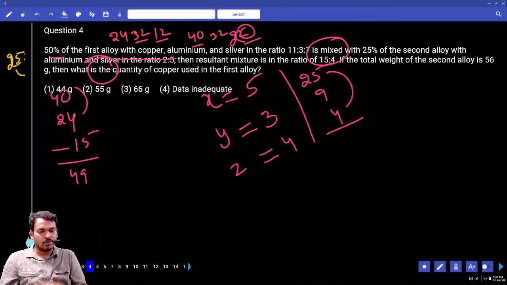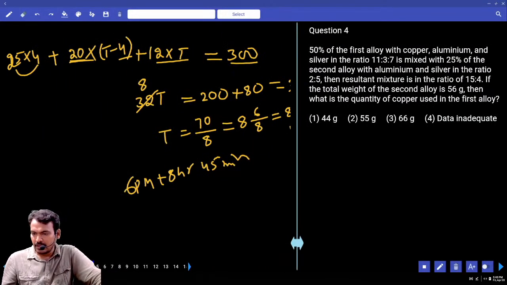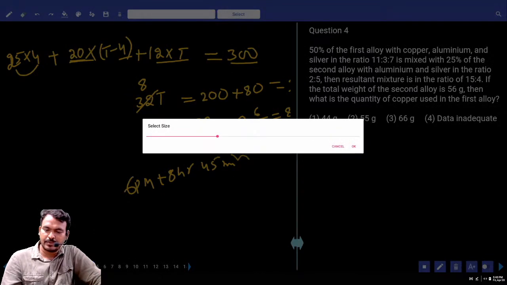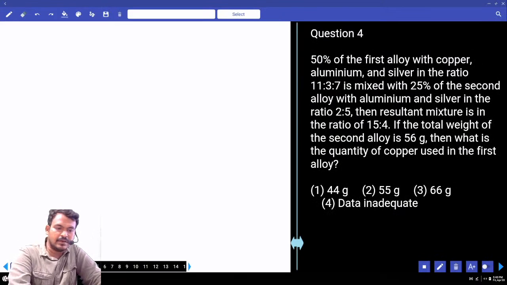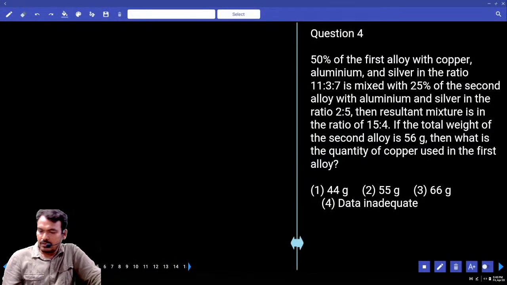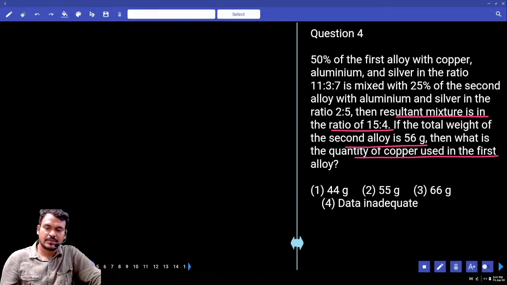Next question number 4. 50% of the first alloy, with copper, aluminium and silver in the ratio 11:3:7, is mixed with 25% of the second alloy, with aluminium and silver in the ratio 2:5. Then the resultant mixture has aluminium and silver in the ratio 15:4. If the total weight of the second alloy is given as 56 grams, then what is the quantity of copper used in the first alloy?